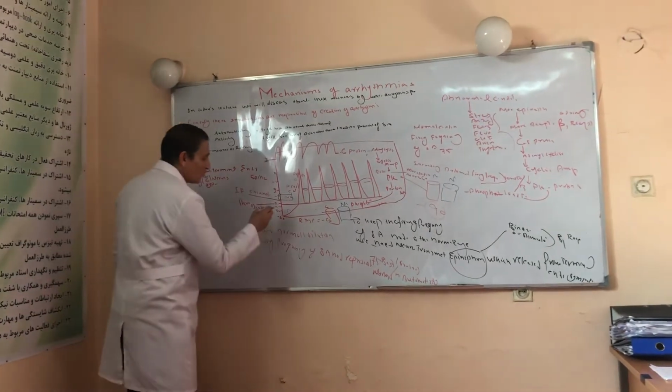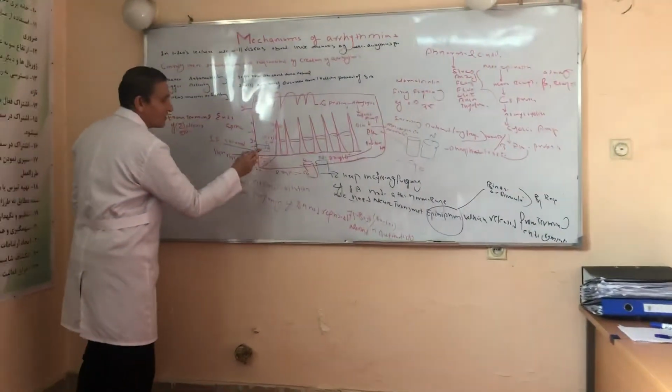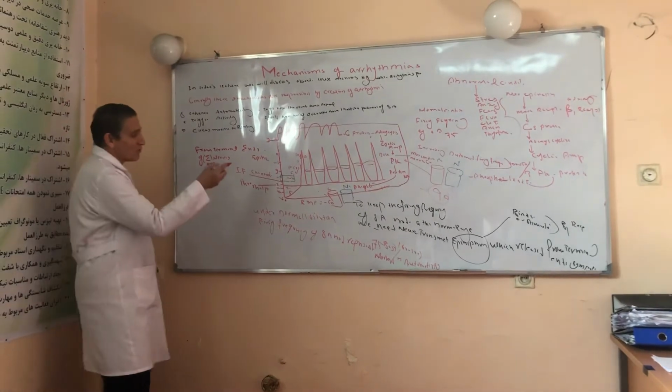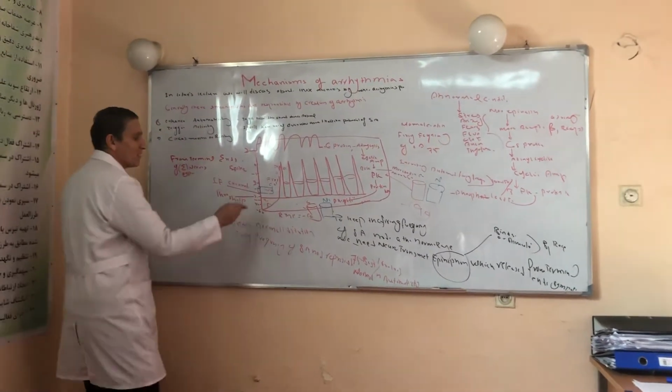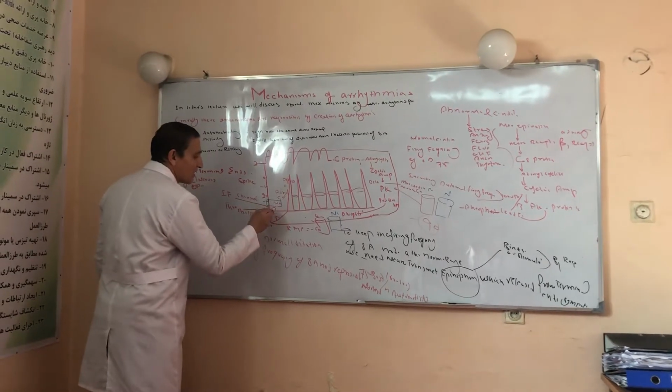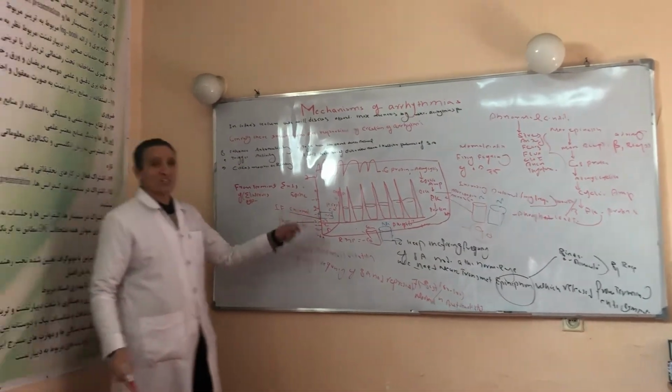Right now it is neutralized to the range of minus 50. But the sodium is still coming, and this minus 50 becomes less negative and becomes minus 40. Again sodium comes in and neutralizes this, and minus 40 becomes minus 30. This minus 30 in the SA nodal cell is very important.